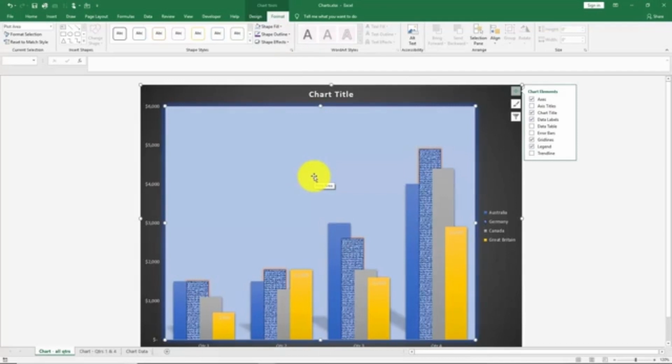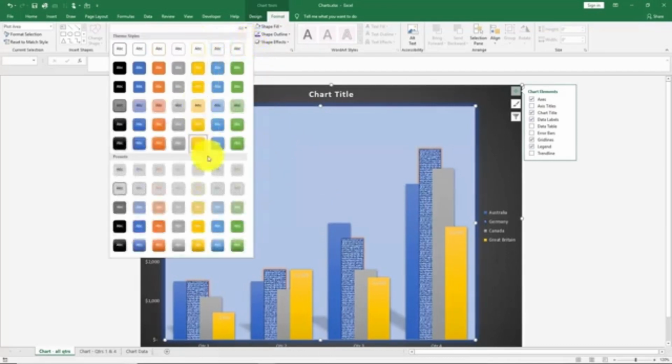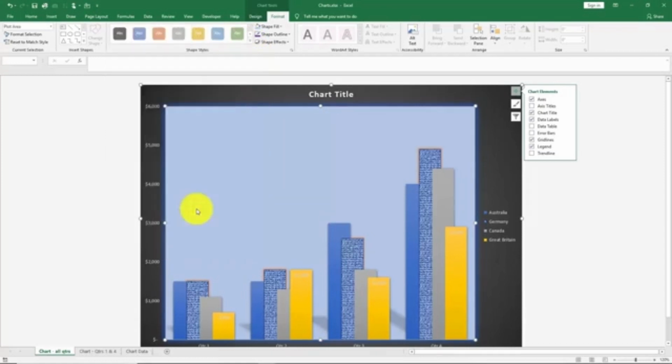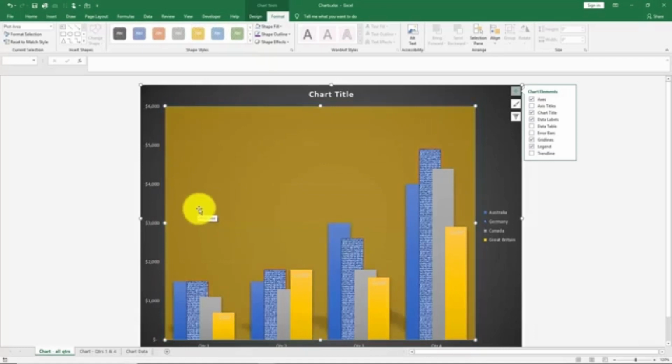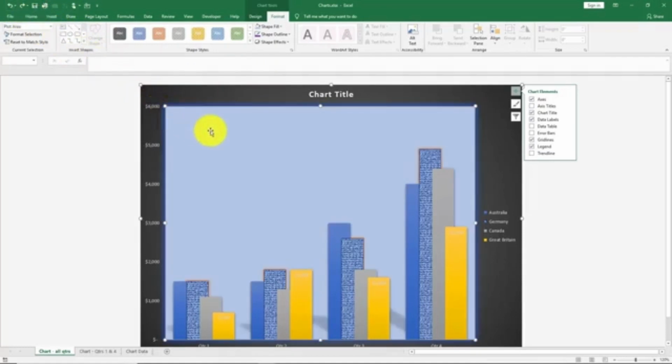I want you to notice a couple of other things you can do. There are shape styles. If you don't have time to play with the different options like we did, you can go through and pick some of these various styles and just use those instead of manually changing all of the shapes. I'll just go up and actually undo that. Like I said, there are a ton of options. You just have to get in here and play with them and really enhance your charts.